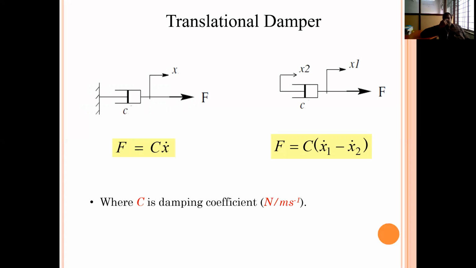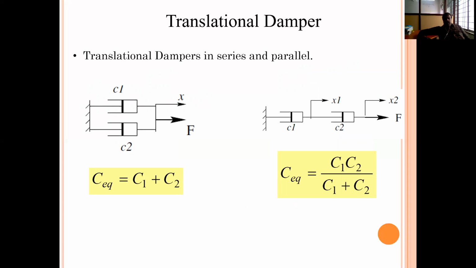So these are translational dampers. F is equal to C, that is, capital C also represents the damping coefficient. In some textbooks, it is represented as capital C or small f. So F is equal to C into dx by dt. If the two ends are free, then the damping force is equal to small f or capital C into dx1 by dt minus dx2 by dt, where C is the damping coefficient, small f or capital C.